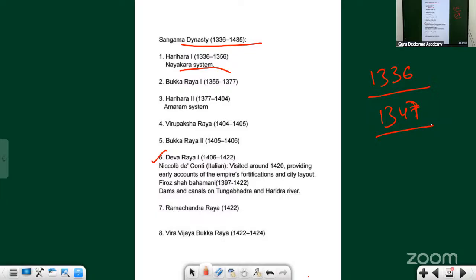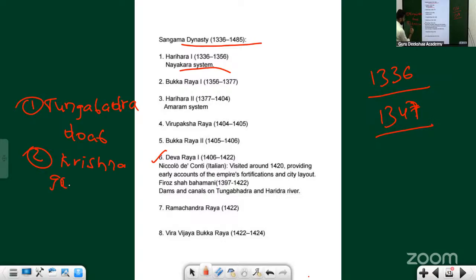Here, there are three things. One is Tungabhadra Doab. Second is Krishna-Godavari Doab. What is the main river of Tungabhadra? It's a tributary of which river? You know the river system, right?